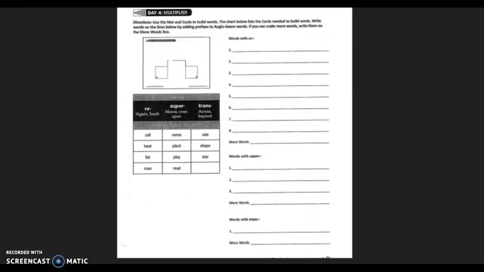All right, on this worksheet, you can just write your answers right in your reader's notebook instead of getting the dry erase sheet for today. If you remember, what you're going to do is use these root words in the box, and you're going to start by attaching the prefix re. The worksheet is telling you that you can make 8 words with the prefix re, 3 words with the prefix super, and 1 word with the prefix trans.